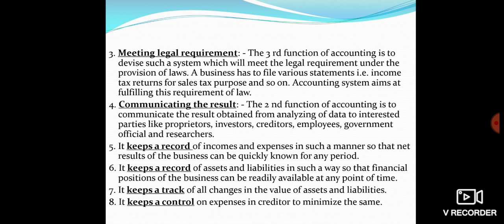So accordingly, accounting, this record keeping process, serves as a source of evidence which is legally recognized by the court of law as well. So accounting meets all the legal requirements. Why do we say that it is very important for any accountant to prepare all the accounts according to a framework which has been given?